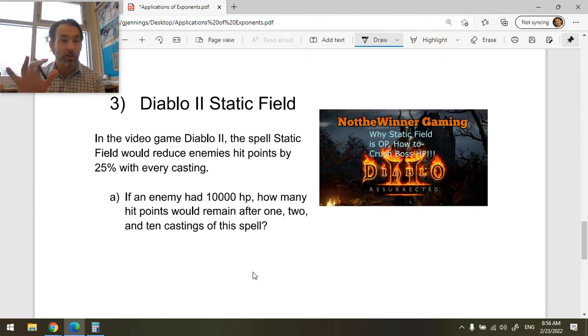Last example, and this is a more challenging example. It's an example that's above the level of a grade 9 class, but I want to make a connection to a video game that I used to play when I was about your age.